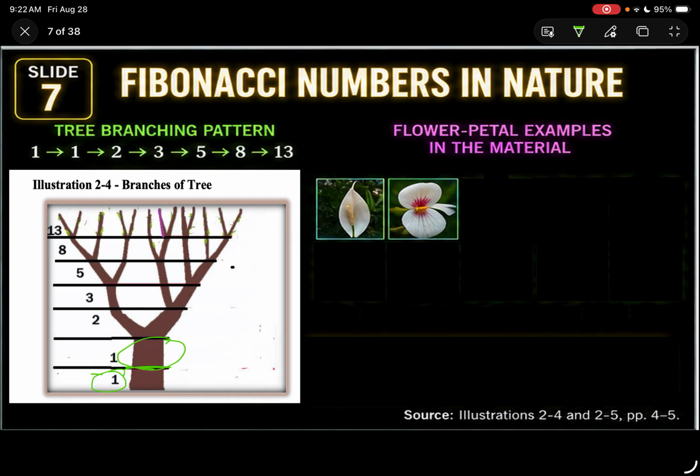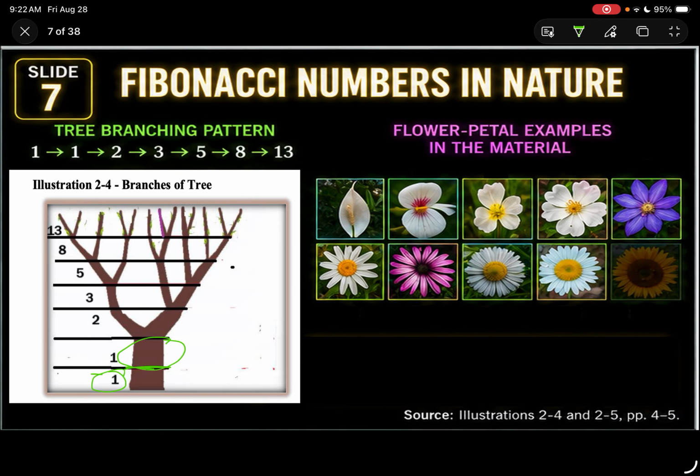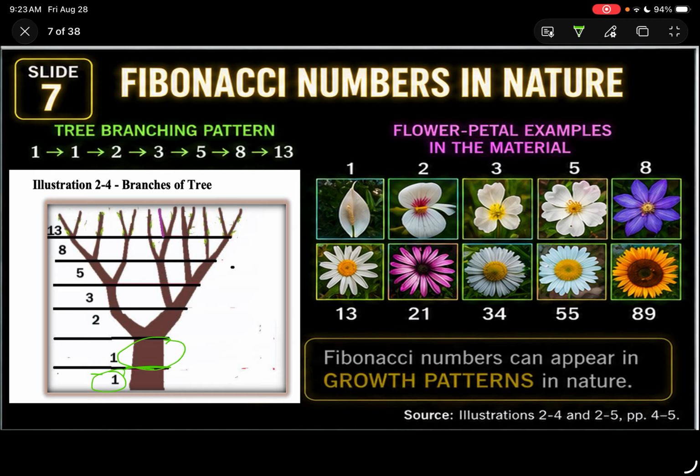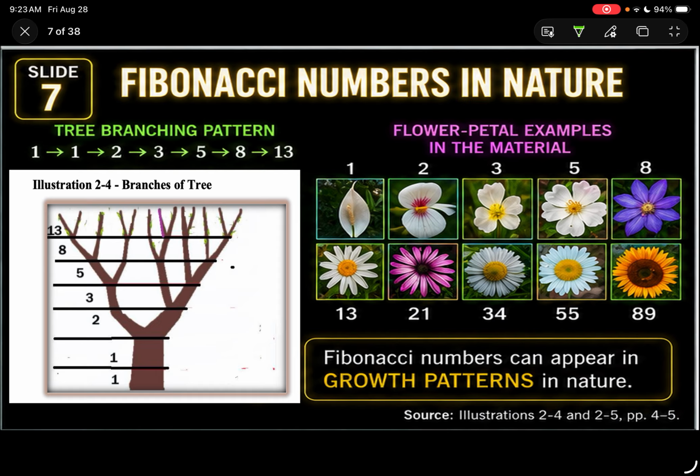So how about the petal ng mga flowers? As you can see, I have here the flower. Kung bibilangin natin ang mga petal niyan, meron tayo 1, 2, 3, 5, 8, 13, 21, 34, 55, and 89. Basically speaking, they are following Fibonacci numbers as well. Okay, so that's the thing that we need to look for. So Fibonacci numbers can appear in growth patterns in nature.